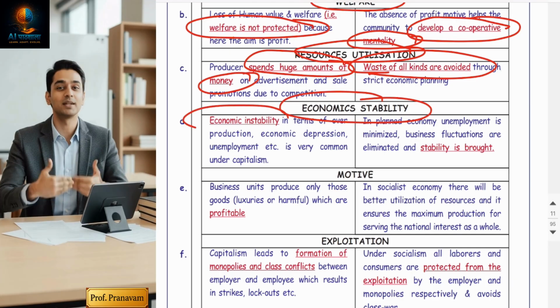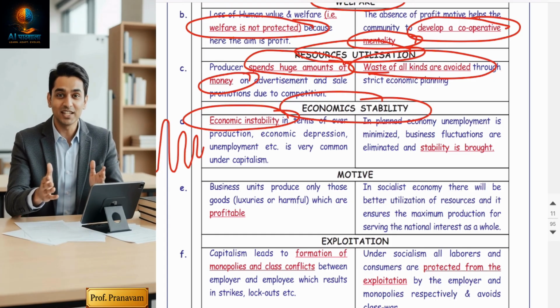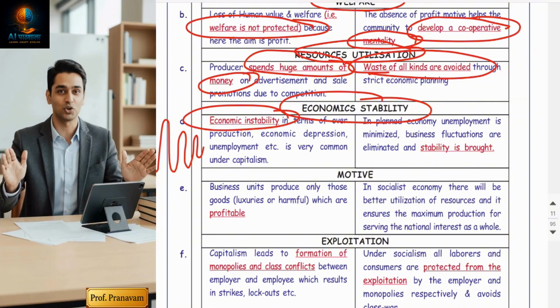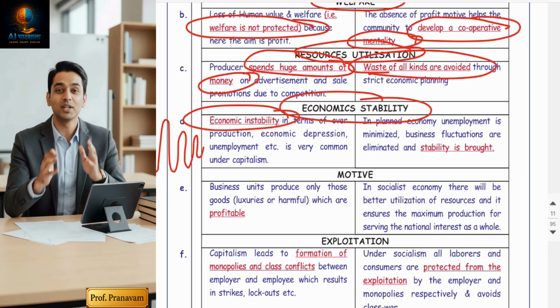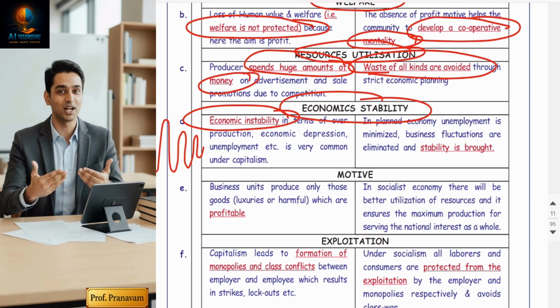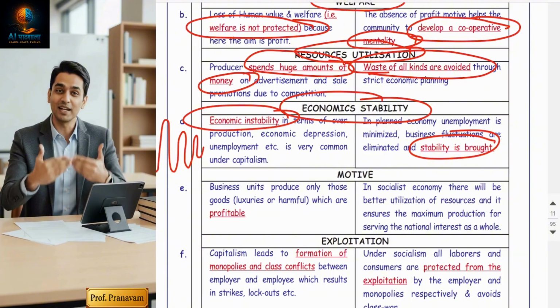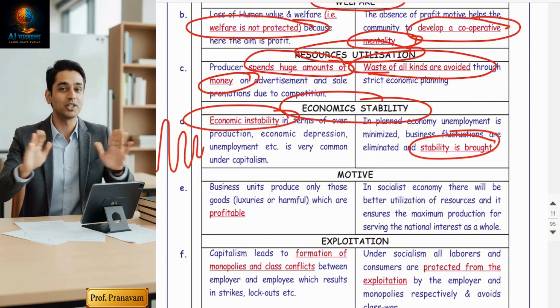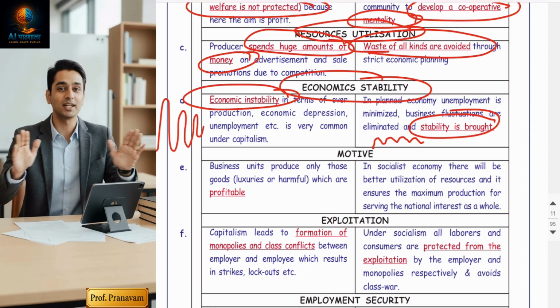Next, economic stability. Guys, a high level of instability will be there, with huge fluctuations. In a capitalist economy, because there are no rules and no control, they will do whatever they want, selfish people. So huge instability: high levels of recession, sometimes depression, inflation, deflation. Stability will be very low. This you will understand better in chapter number 5. But when government controls the economy by rules with limits, stability is high. I cannot say 100% stability. Some fluctuation will always be there, but at a very mild level.